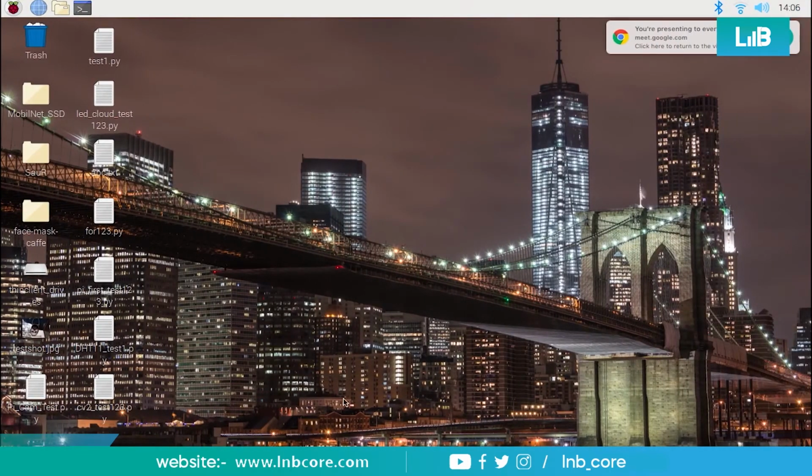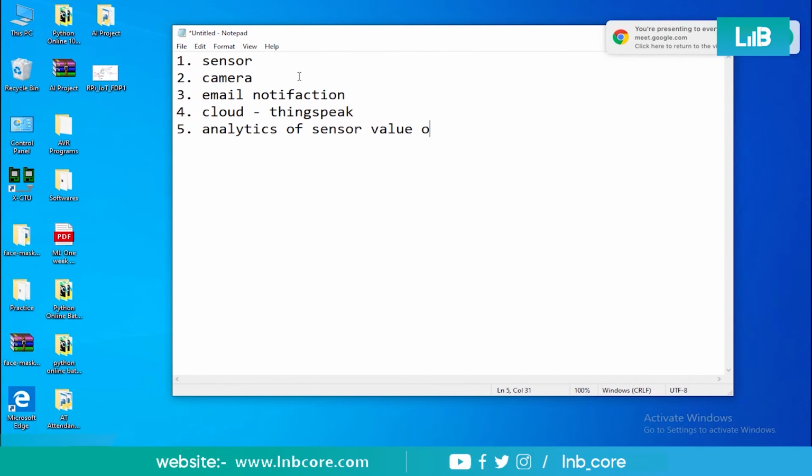Thank you, sir. So what I have written, and this was this one. So the first topics which we're going to discuss are sensor, camera, email notification, and cloud, the same one, ThingSpeak. So how can we send some data of sensors or camera modules, or maybe pin codes or random codes, from Raspberry Pi to any particular email ID or to any cloud. Then analytics of that particular data, whatever is being sent from the Raspberry Pi.